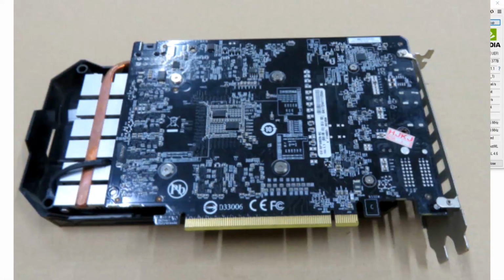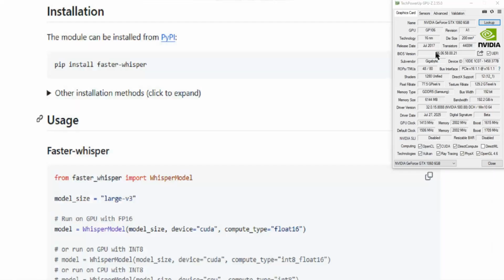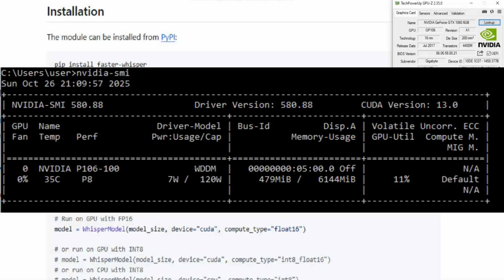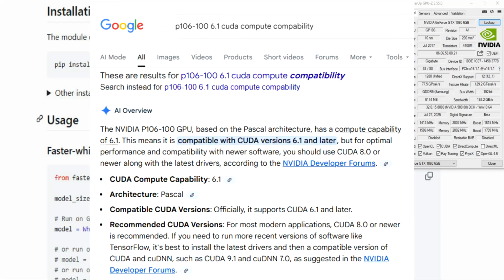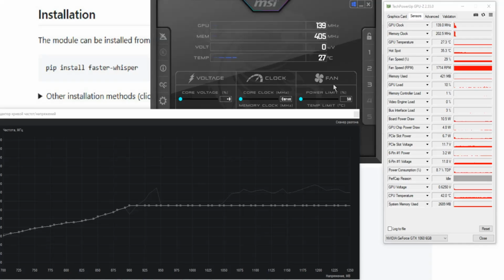We are working with the NVIDIA P106-100 video card. It's an analog of the GeForce GTX 1060, with a PCI Express 16-bit interface version 1.1. Video RAM is 6 GB of GDDR5. Modified drivers version 580.88 from Versus IDEA are installed. This video card is almost 10 years old. The maximum power consumption is limited at 50% level. Undervolting is used.